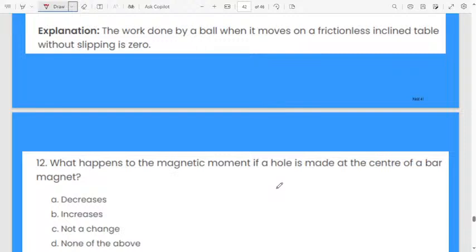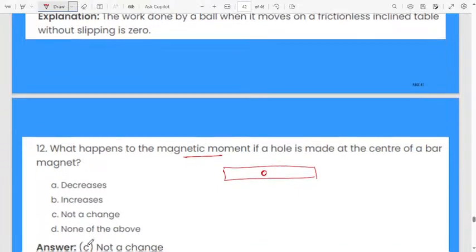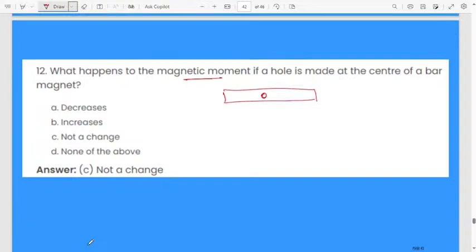What happens to the magnetic moment if a hole is made at the center of a bar magnet? You have a bar magnet, okay? Then you make a hole at the center of the bar magnet. Then what happens to the magnetic moment? What is the change in magnetic moment they are asking? First option decreases, second one increases, third one no change, fourth none of the above. It will not change at all.